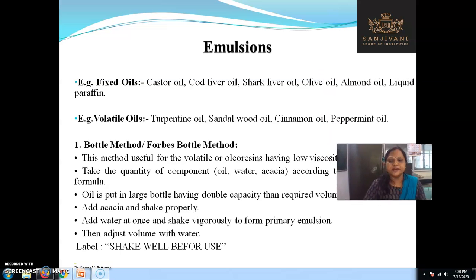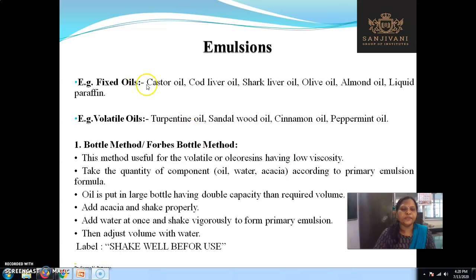So here are some examples of the fixed oil and volatile oil. Examples of the fixed oil: castor oil, cod liver oil, shark liver oil, olive oil, almond oil, liquid paraffin. Examples of the volatile oil: turpentine oil, sandalwood oil, cinnamon oil and peppermint oil. Then the first method is the bottle method or forced bottle method.